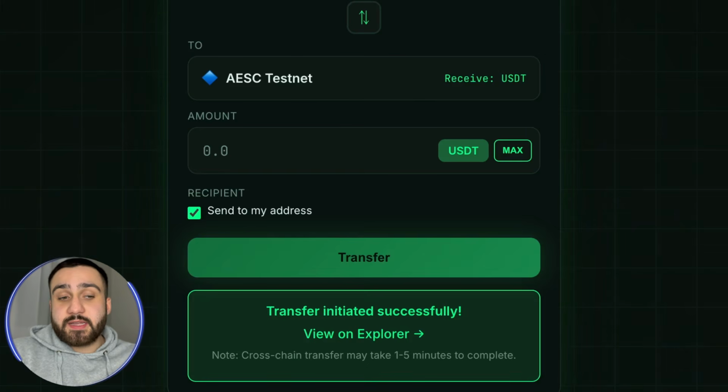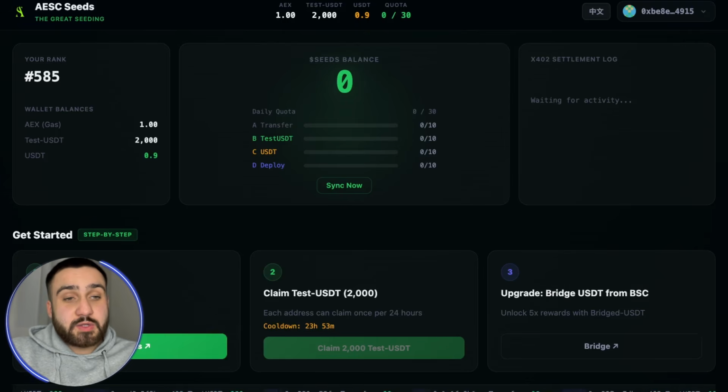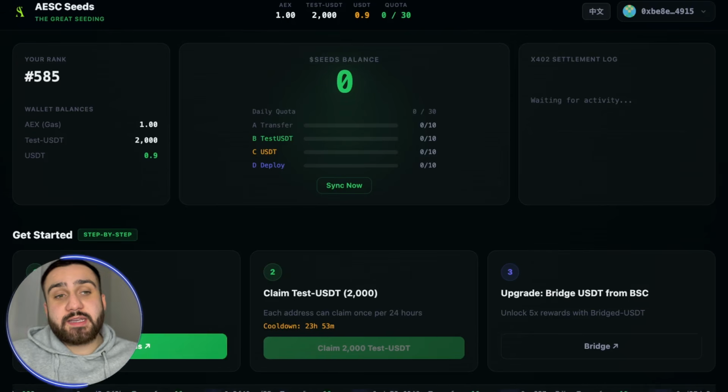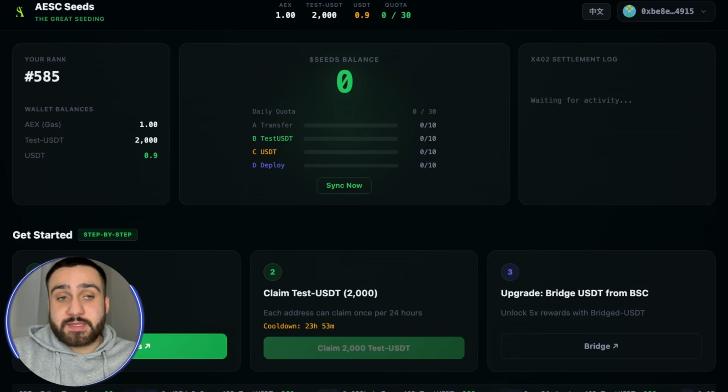You can see the note says the cross-chain transfer may take 1 to 5 minutes to complete, so we'll check how many minutes it takes. Now at the top of the website we can see that we have claimed everything. We see the test USDT is 2000, we can see AEC is 1, and we can see how much USDT we have, which is 0.99. I have 1.7 more transactions after this, and we can see that everything is here right now.